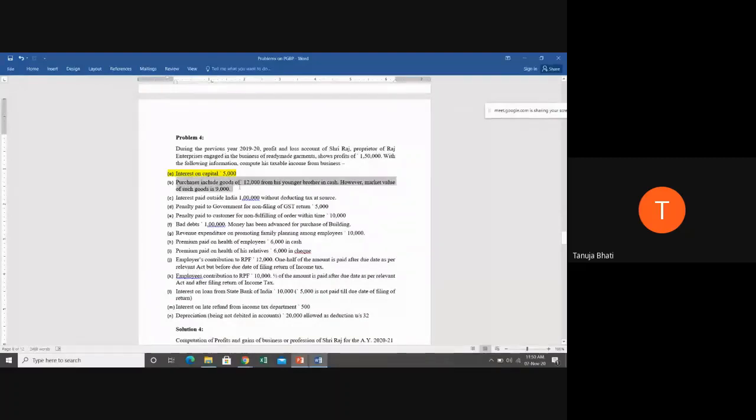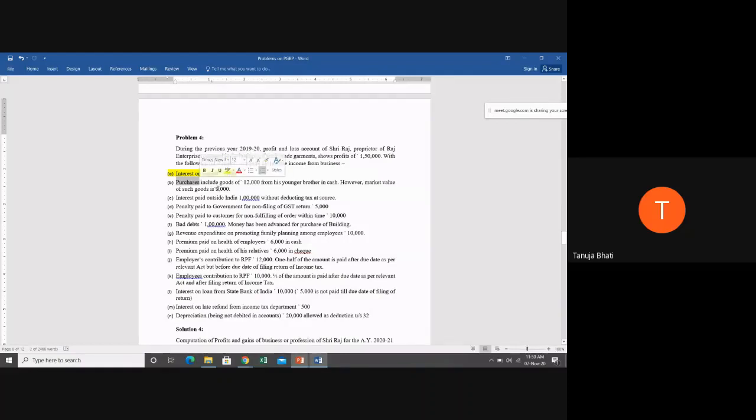So tell me, students, how much will be allowed and how much will be disallowed in this? The actual market value is 9,000, but it is his brother, who is again a relative, from whom he is purchasing at 12,000. So tell me, students, whether the entire 12,000 will be allowed, because purchases is something relating to business.